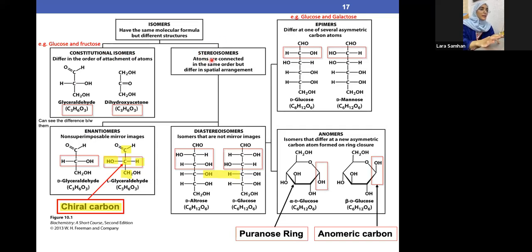It's basically atoms that are connected in the same order. For example, how many carbons do you have here? 1, 2, 3, 4, 5, 6. Also here you have 6 carbons. Here, how many carbons? 1, 2, 3. Also here we have 3 carbons. So they appear to look the same. At first glance at this structure and this structure, you will say they look almost the same. Same goes for this structure and this one. Once you look at them, you will say, oh okay, they are the same.